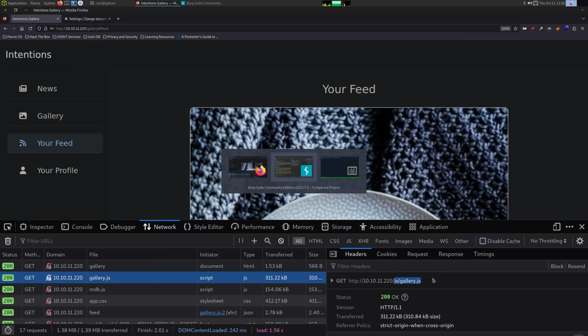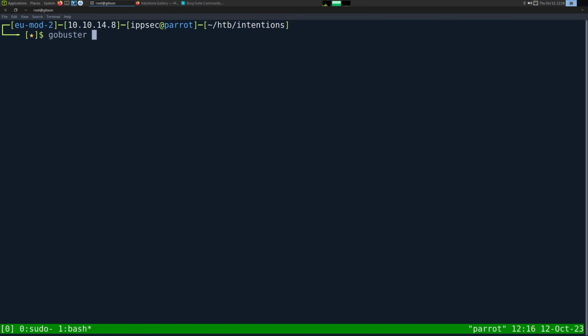So if I want to run a GoBuster, I'm going to GoBuster both the root domain and also the JS. So let's do this real quick. So gobuster directory mode -u http://10.10.11.220, wordlist SecLists discovery web-content raft-small-words.txt, and -o. This would be gobuster.root.